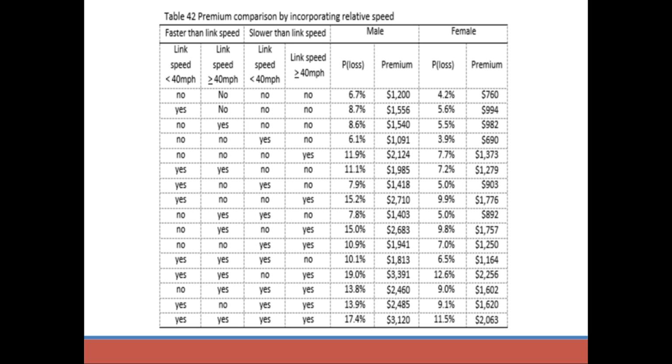Premiums are lower when a driver does not deviate from link speed, with the exception of driving slower than the link speed when it is slower than 40 miles per hour. Premiums are the highest when a driver tends to drive much faster or slower than the link speed, but does not slow down when that link speed is slower than 40 miles per hour. Our findings suggest that driving much faster than the link speed can contribute to higher premiums regardless of what that link speed is. Driving much slower than the link speed when the link speed is greater than 40 miles per hour could also contribute to an increase in premium. However, people who drive at a speed that is slower than the link speed when it is less than 40 miles per hour can expect to pay a lower premium.